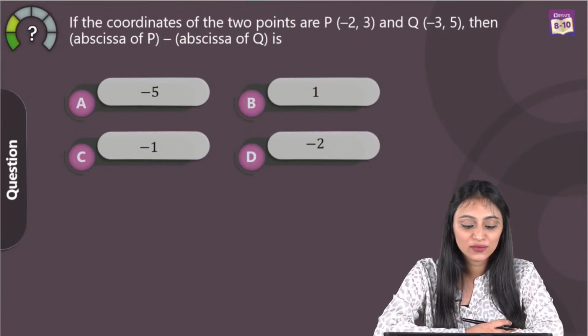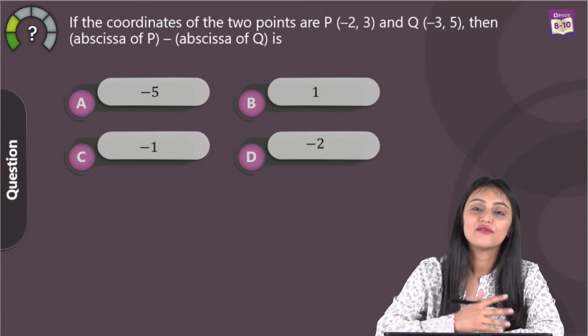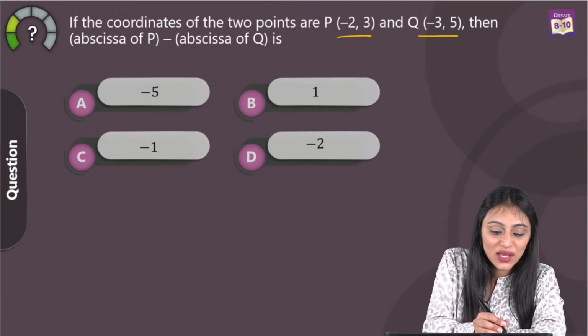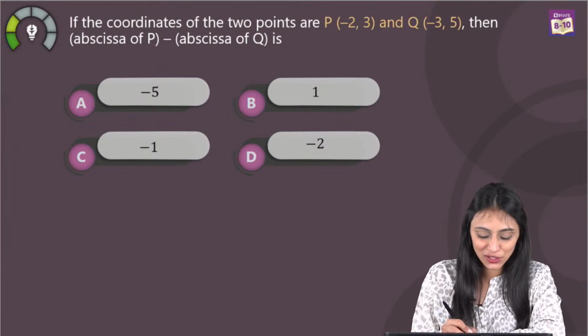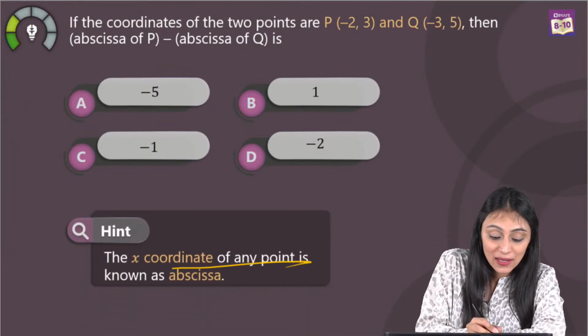So if the coordinates of the 2 points are P (-2, 3) and Q (-3, 5), then abscissa of P minus abscissa of Q is? First of all, we are given the points here. We are talking about the abscissa of these points. What is abscissa actually? First we need to know that abscissa is basically the x coordinate of any point.